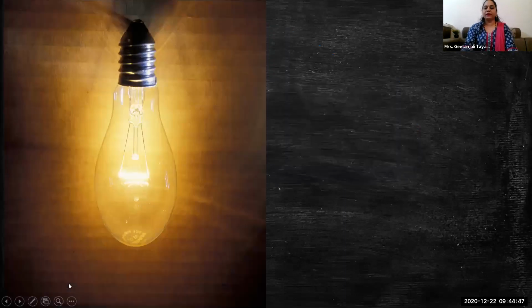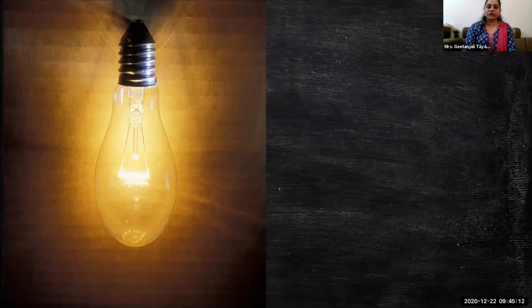This is a light bulb again. Electrical energy gets converted into what? Light energy. So one form of energy turns into another form of energy. So energy is a constant. The equation of energy will remain the same. It is not going to change at all. We are only converting from one to another. We are the mediators for the conversion of energy.